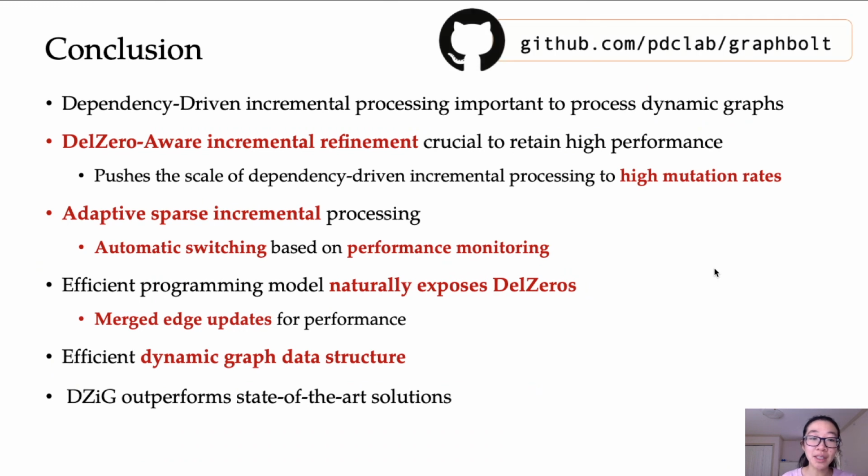DZIG is implemented in GraphBolt as its core engine and is open sourced under the same GitHub repository. We invite you to check it out. Thank you!